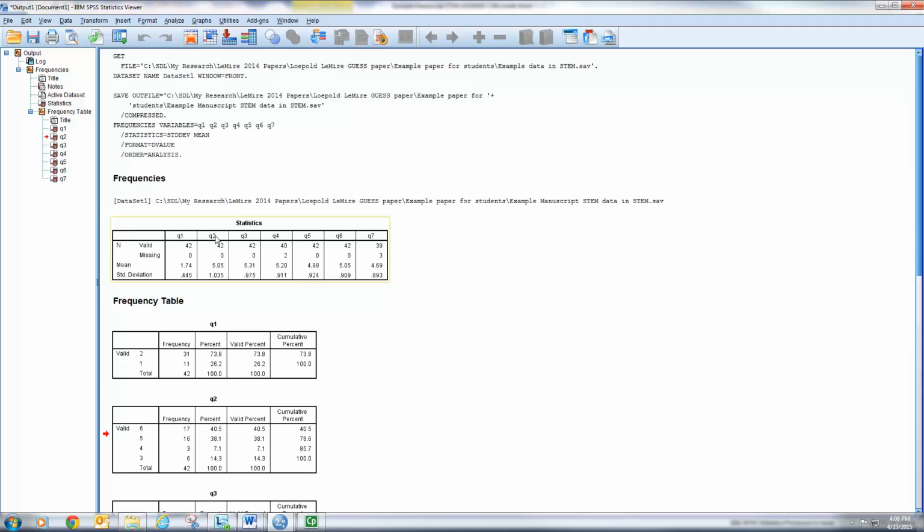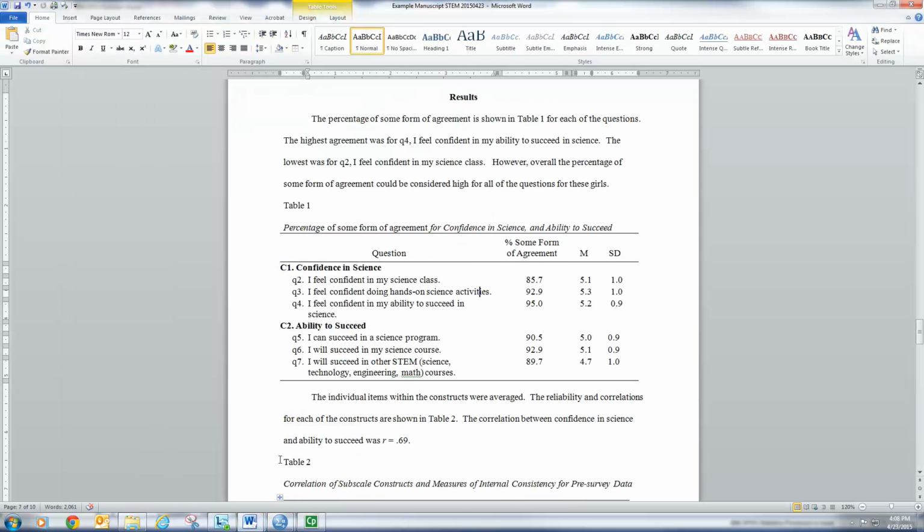So for question 2, the mean was 5.05, and the standard deviation was 1.03. So I'm going to round this 5.05 to 5.1 and the standard deviation to 1. So I rounded: 5.1 was the mean and the standard deviation was 1.